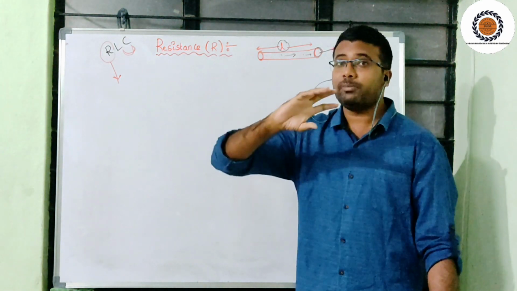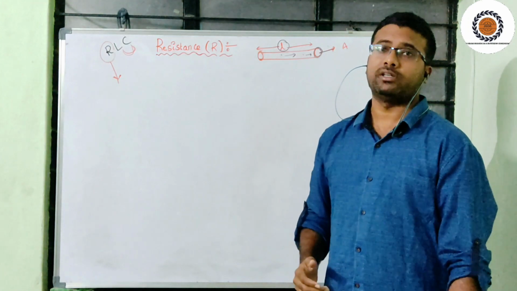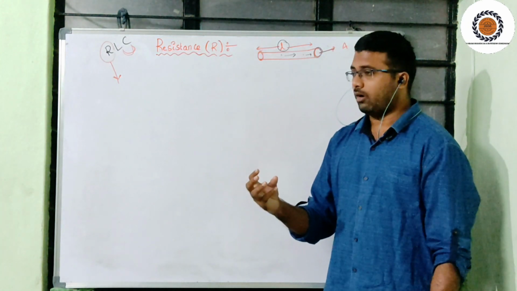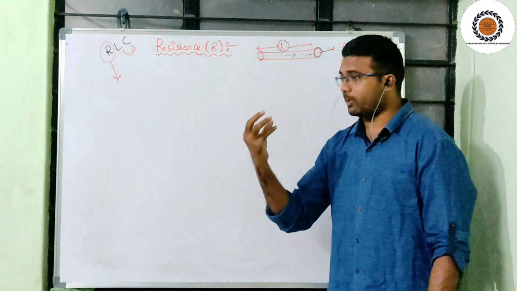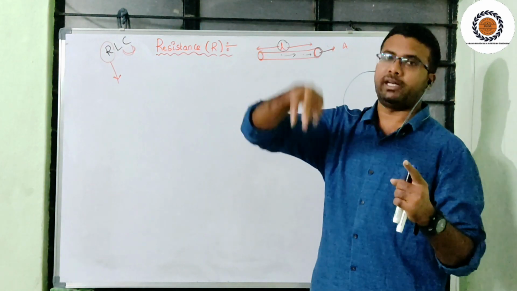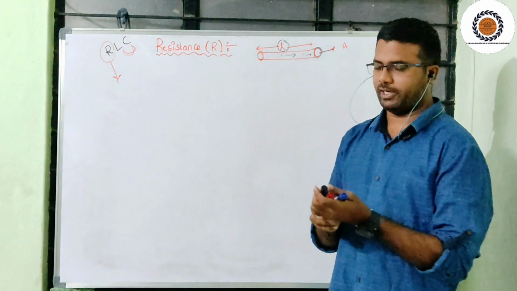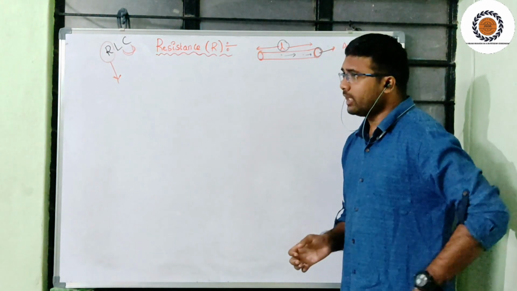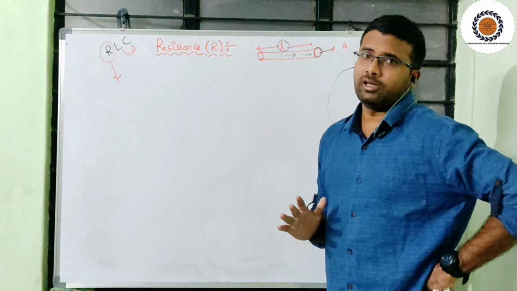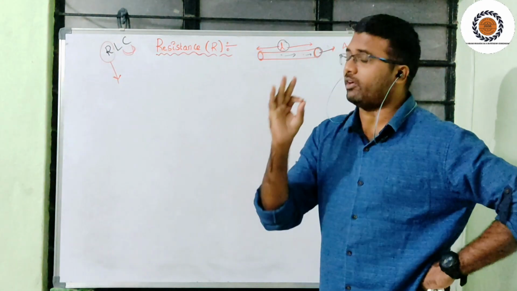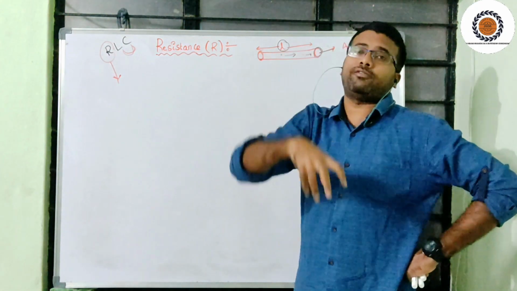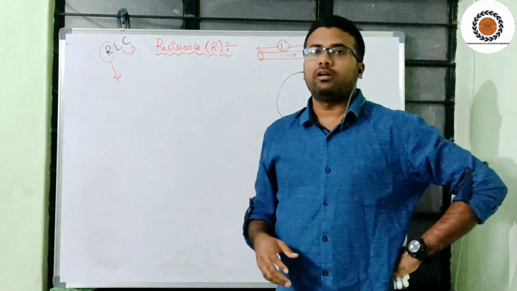That means the atomic structure of the material plays a vital role. The conductivity or resistivity of a particular material depends upon the type of material. It does not depend upon the shape or structure of the material, but perfectly depends upon its internal atomic structure.